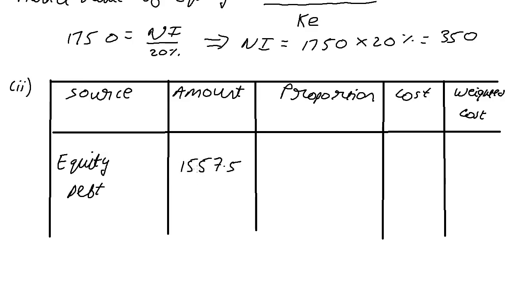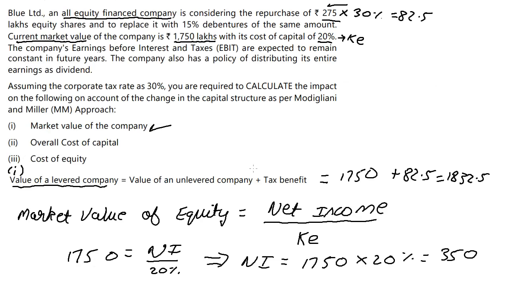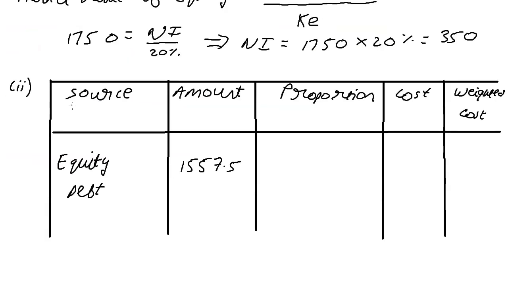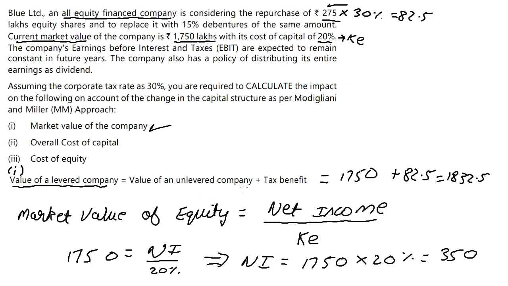Then what about debt? We know how much of debt we've issued. We've issued 275 lakhs, so we simply put 275 lakhs. As far as the cost of capital is concerned, for debt it is very straightforward. We have a certain rate given to us in terms of interest, 15%. But remember, it is I(1 minus T). So we are talking about 15%.